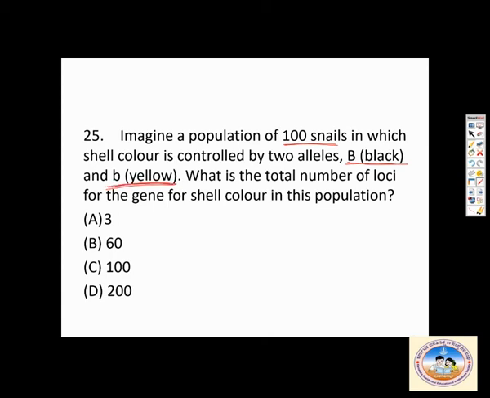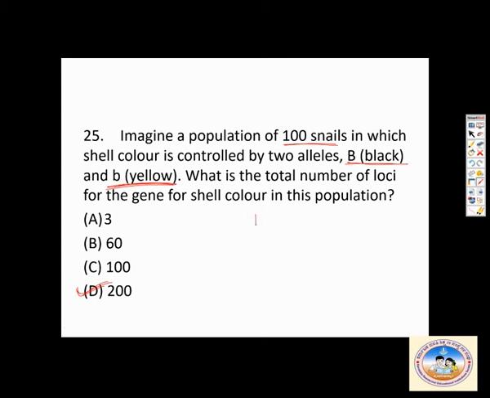Understand this. For shell color, if there is one individual, then that individual is diploid. Each individual will have two alleles. If they are having two alleles, then for 100 individuals, the correct answer will be 200. 100 into 2 gives you 200. So 200 is the correct answer. Remember, 200.